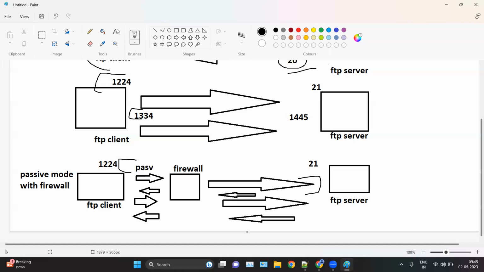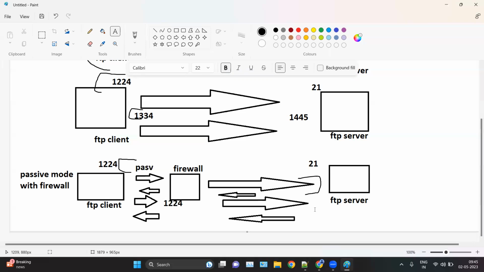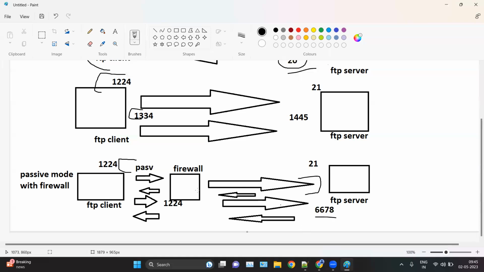So here the client again sends the request from any random port to any random port. Instead of connecting from port number 20, the FTP server is connecting via a random port. That is the major difference.